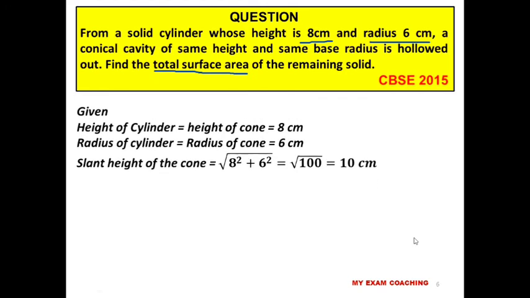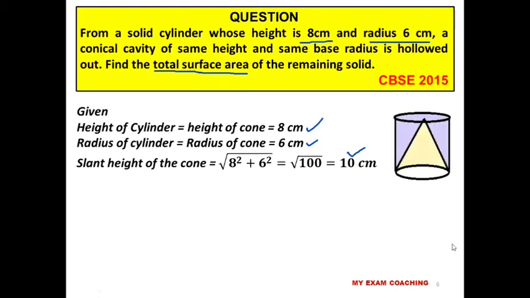Here, what is given? Height of the cylinder is 8 centimeter and radius of the cylinder is 6 centimeter. If we know the height and the radius, we can find out the slant height: root of 8 square plus 6 square equals root 100, that is 10 centimeter. So this much information we have.